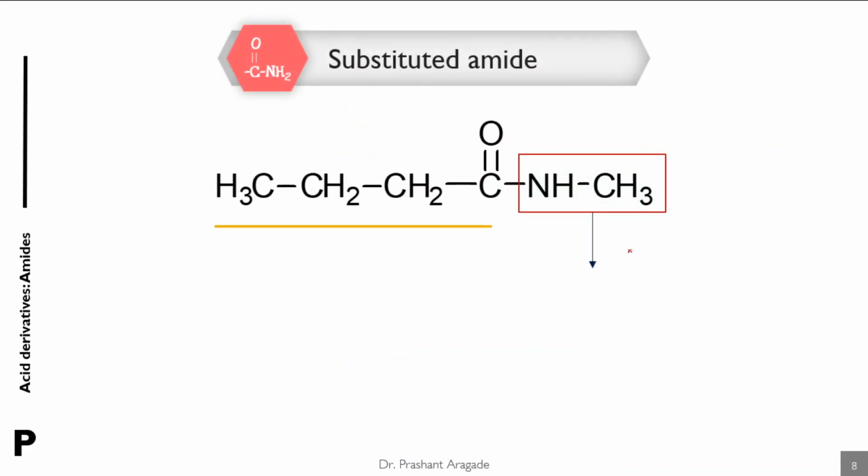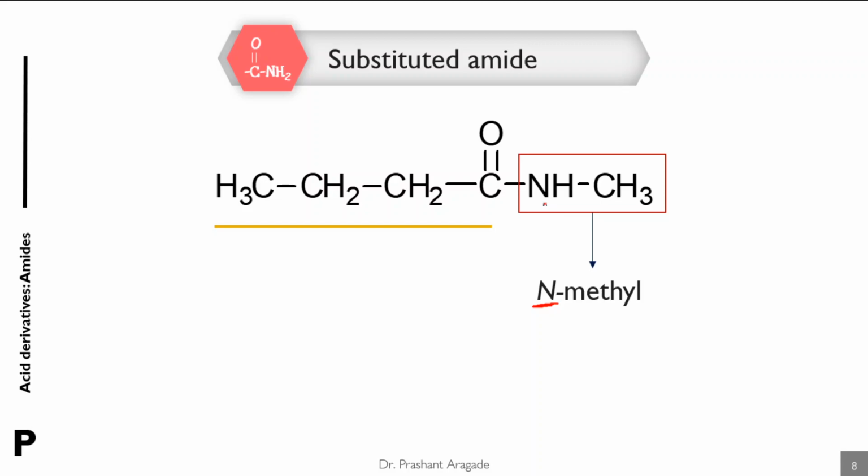Let's see another example in which there is a substituent on the nitrogen of the amide. That's why it is called a substituted amide. Whenever there is a substitution on the nitrogen atom, at that time you have to mention its position by italic N. This N indicates that the substituent or any other group is attached to the nitrogen atom.